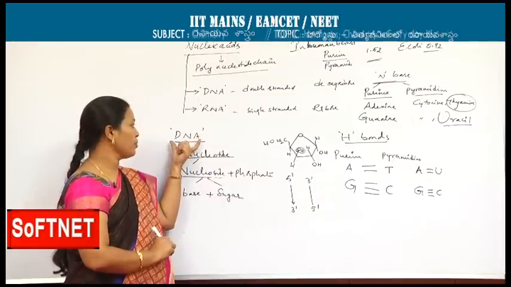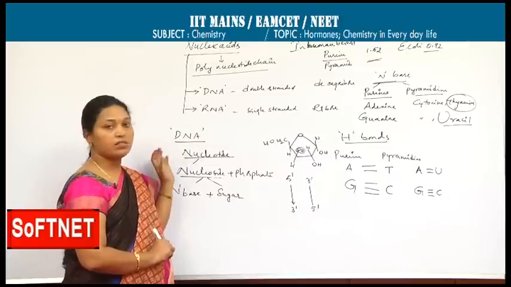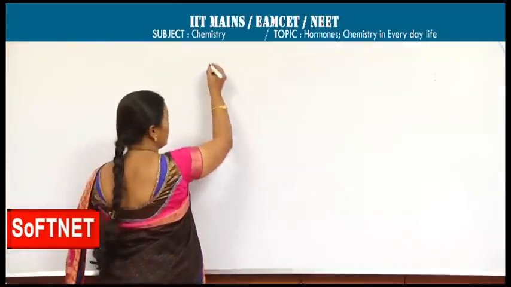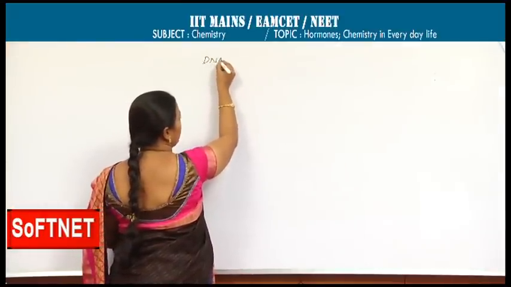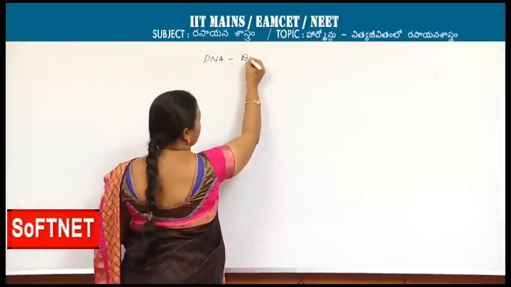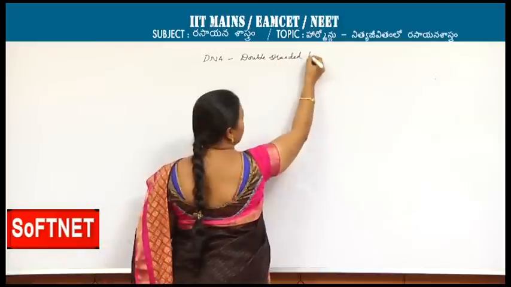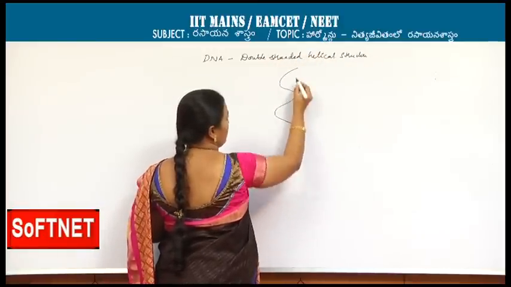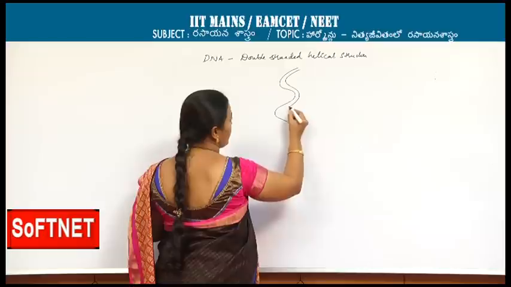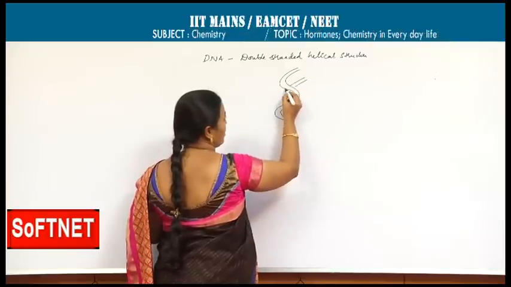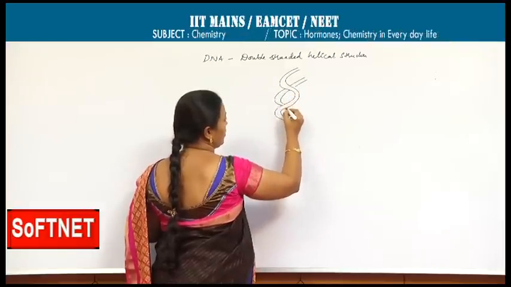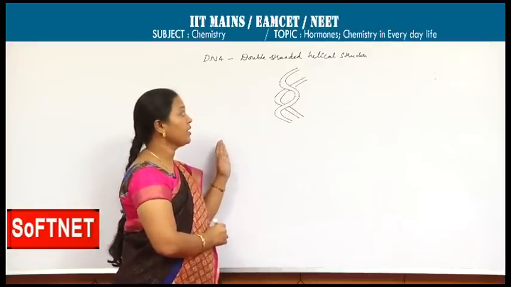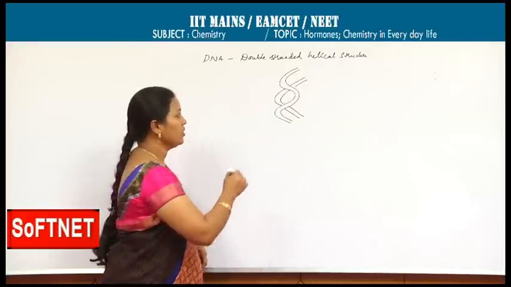This is regarding the information of DNA. How this DNA will exist, now we will discuss. This DNA exists like a double stranded helical structure, means the structure is right handed, double stranded, means the two strands are turning towards right, and here the alpha form of this double stranded double helical structure is stable.